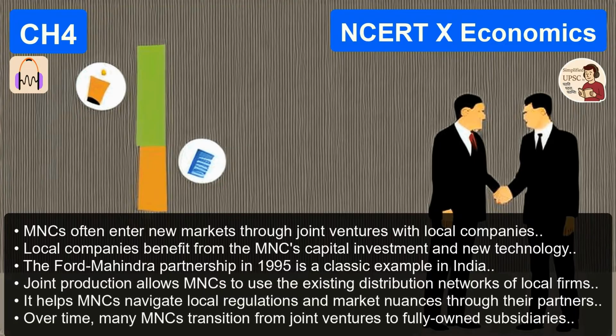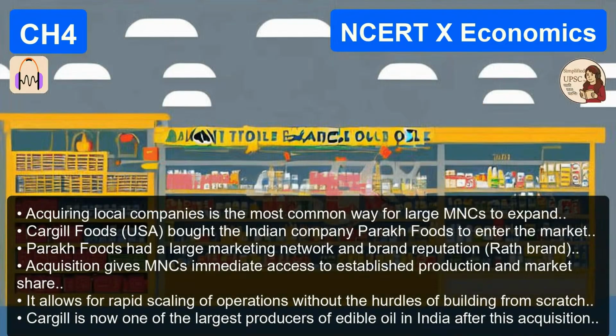But here's the nuance for the exam. This wasn't just to sell Fords to Indians. Right, because by 2004, they were selling 27,000 cars in the Indian markets. But they were exporting almost as many, almost 24,000 cars, from India to South Africa, Mexico, and Brazil. And that connects back to our production across countries theme. That Chennai plant isn't just serving Chennai, it's a global hub. Furthermore, the text mentions they export components to other Ford plants globally. So the Chennai plant is just one node in Ford's global web. It integrates India into the global supply chain of automobiles.